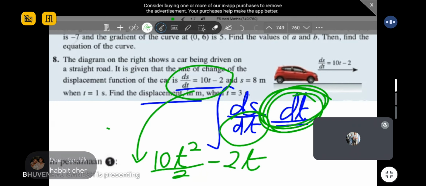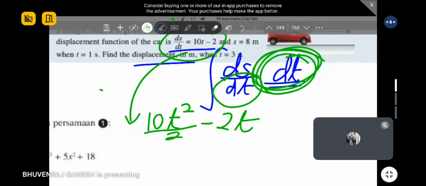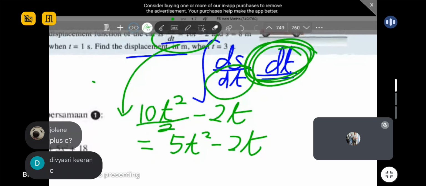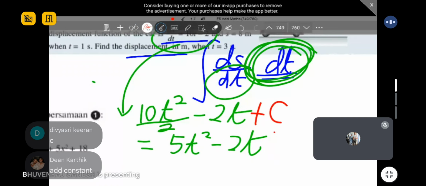Don't simply add x, because it's a habit. Not all questions involve x. Tak semua soalan melibatkan x. So make sure you refer to the question. Lihat betul-betul. So this is your answer. Is it correct, guys? If I write like this, kalau jawapan saya macam ni, correct or not? Yes, very good, guys. You must plus C. Always remember this.